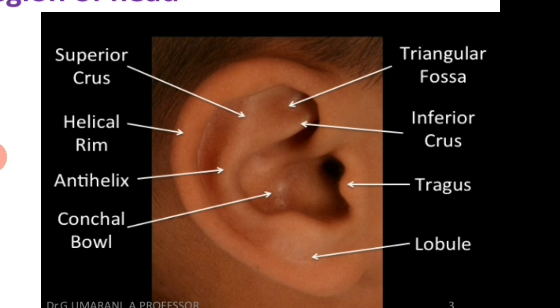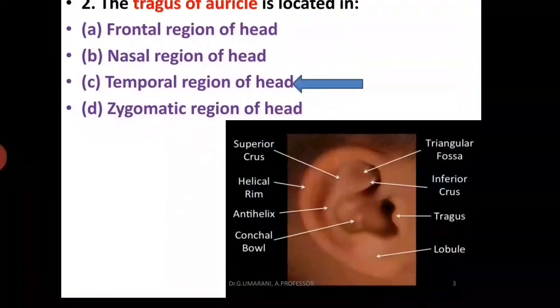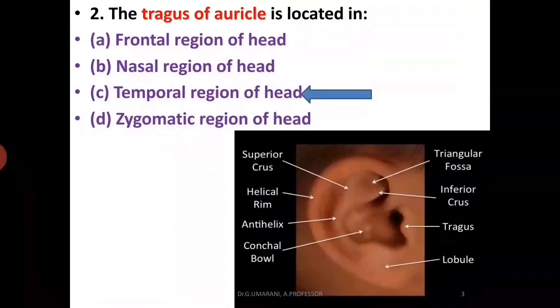It is a portion of the auricle anterior to the external auditory meatus. It is a small nodular flap of tissue, so it is called the tragus. It partially covers and protects the external auditory meatus. The condyle of the mandible can be palpated by putting the tip of the finger just in front of the tragus and then opening and closing the mouth. So the answer is temporal region of the head.